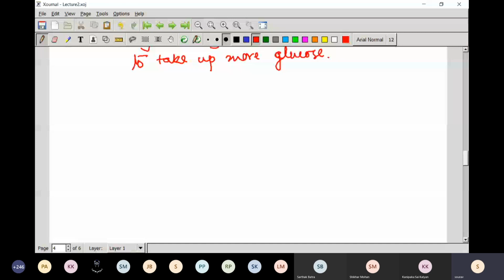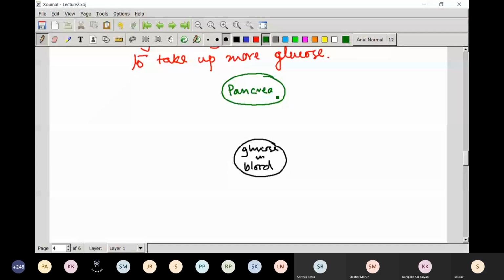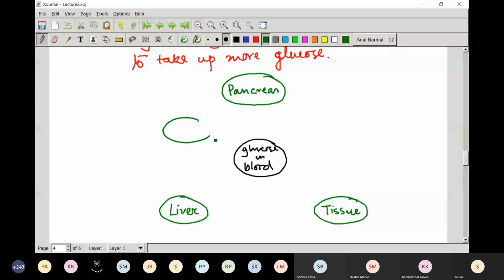So one thing is glucose in blood, and then one component, I would say a subsystem from the system point of view, that is called the pancreas, and another subsystem that is liver, and tissue, stomach, and so these are all the subsystems.